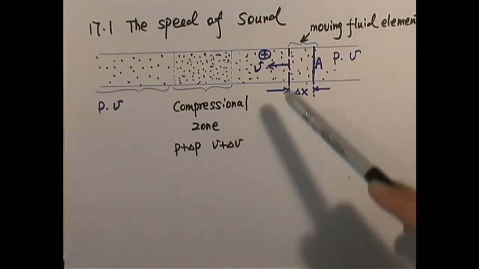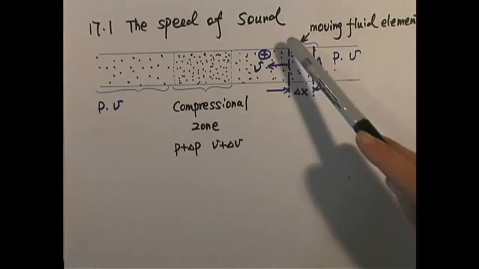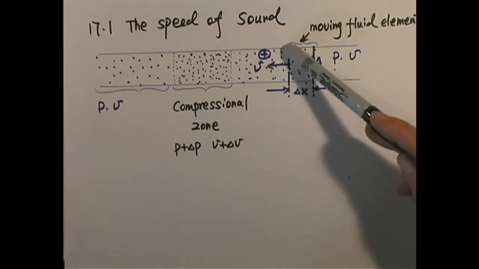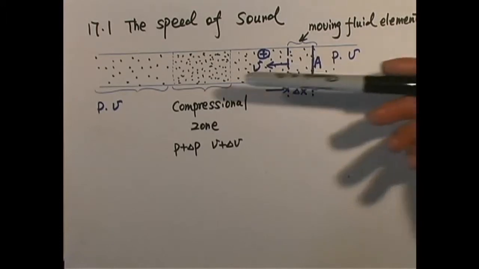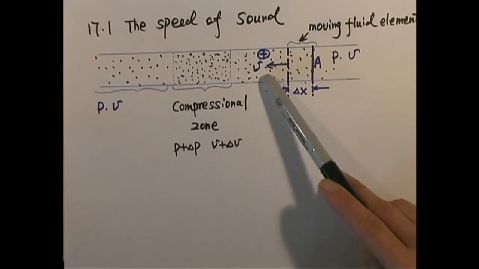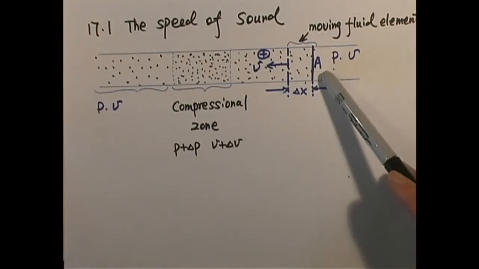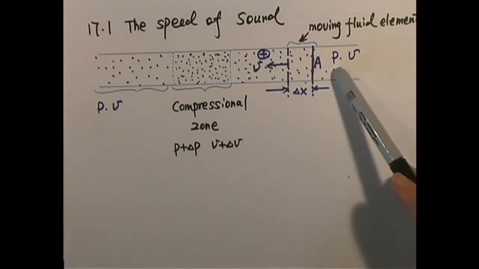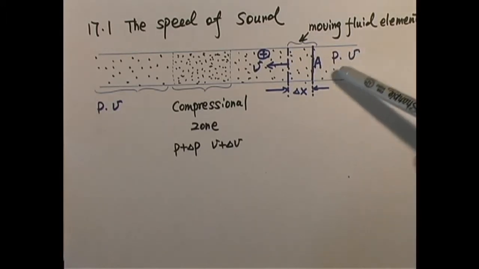Imagine that we cut a slice of moving fluid element of length delta x. The leading phase travels at speed v. Since we choose the moving direction from right to left, v is positive. The cross-section area of this slice is capital A. And right now, the fluid has pressure P and is moving at speed v.